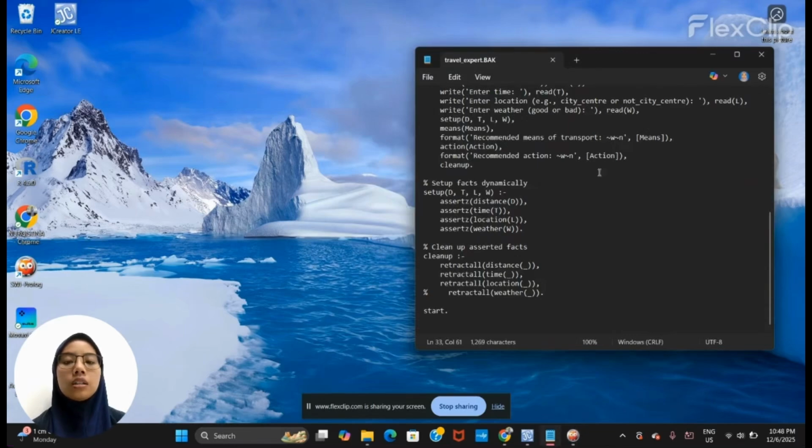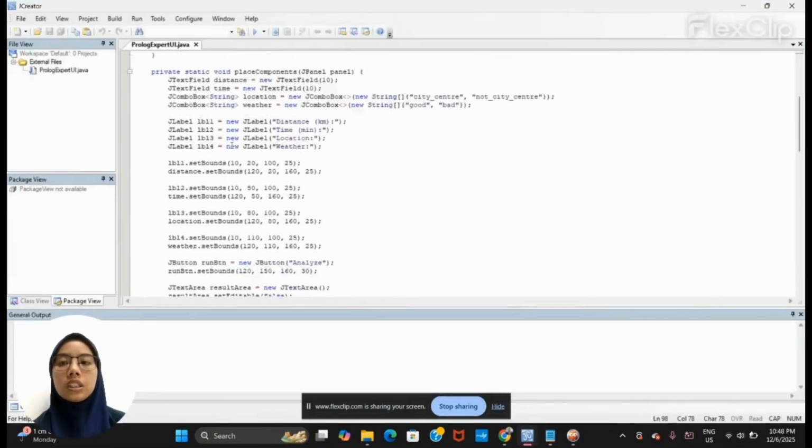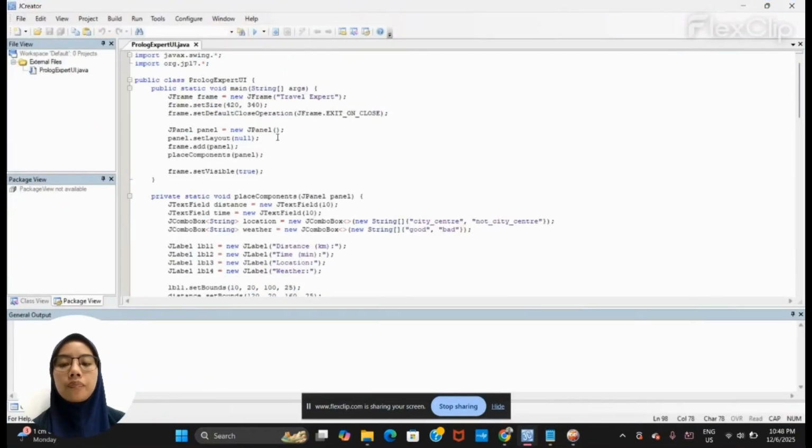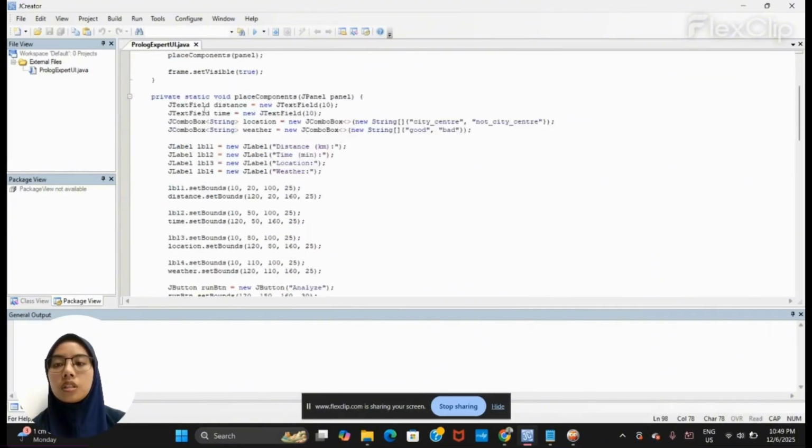Okay, so this is our Java program. It provides a graphical user interface (GUI) interacting with a Prolog expert system, and it allows users to load a Prolog knowledge base, run queries, and view results within a user-friendly interface. So this is our code.